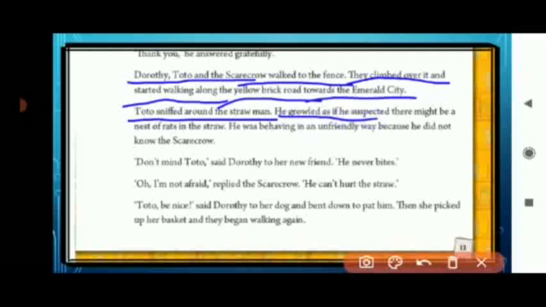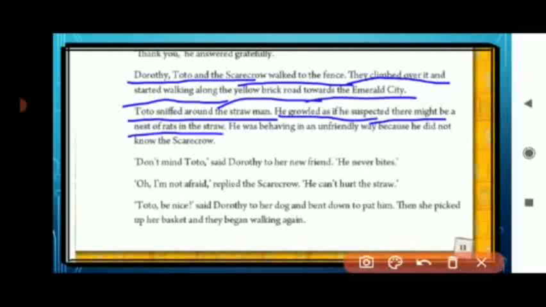He growled as if he suspected there might be a nest of rats in the straw. Now the dog Toto started growling, which means making a loud noise after seeing the Scarecrow, because he suspected that there might be a nest of rats in the straw.